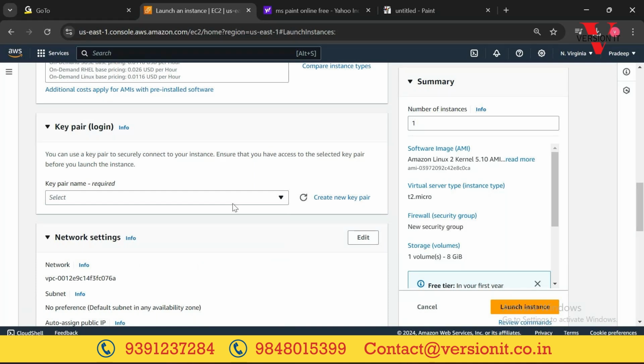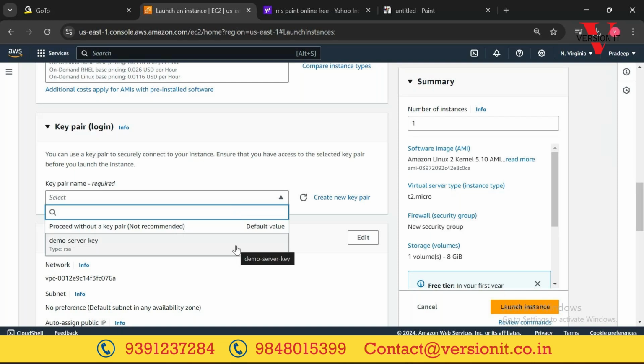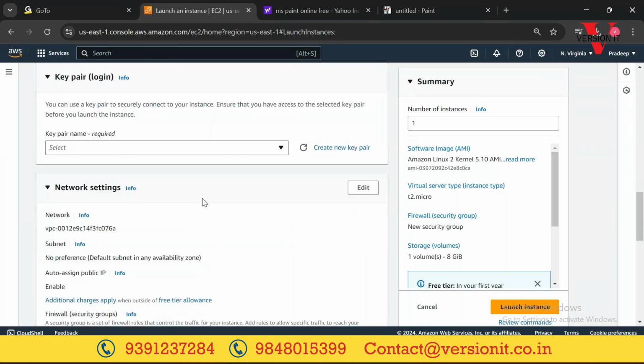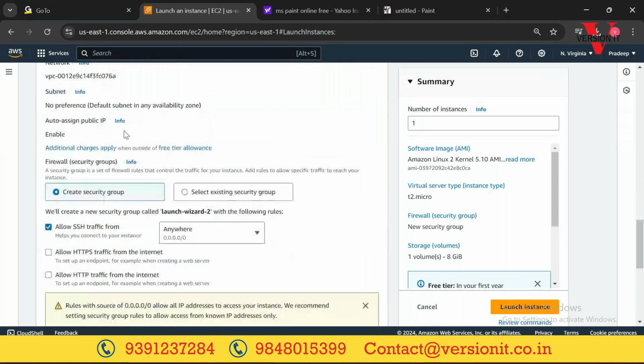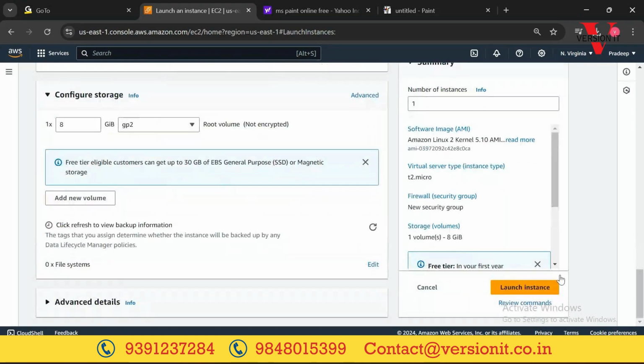If I select this one, I don't have the key, the key is in his laptop, right? I can select the same key. In your case, click on create new pair. Network, leave it as default. That's it. Click on launch instance. Okay, and just wait for the instance to get created.